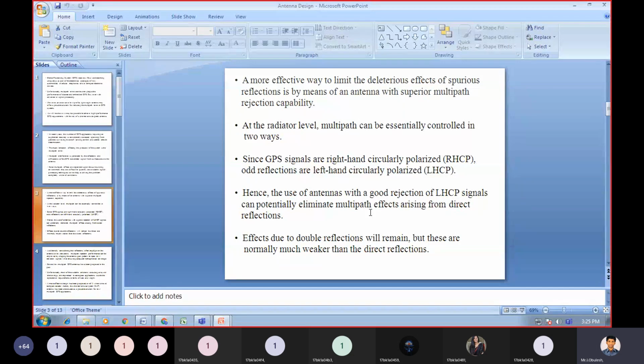The effects due to double reflections will remain, but these are normally much weaker than direct reflections.